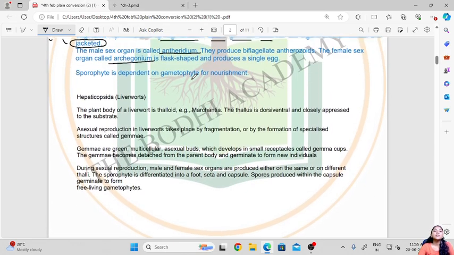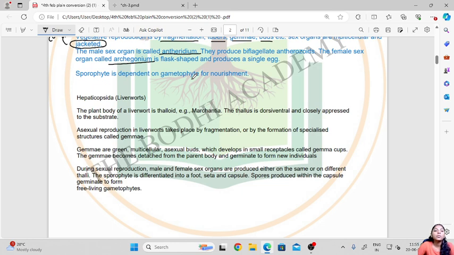Then let us learn the first type of bryophytes, that is liverworts. These liverworts are also known as Hepaticopsida. This is their class. In this, the plant body of liverwort is thalloid.